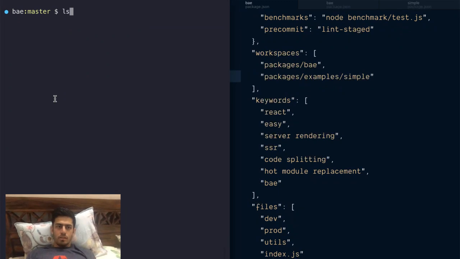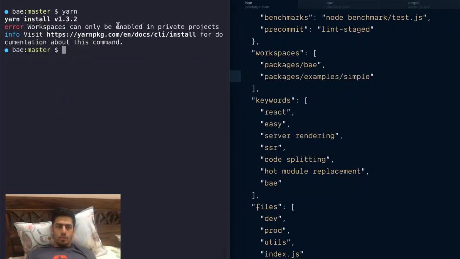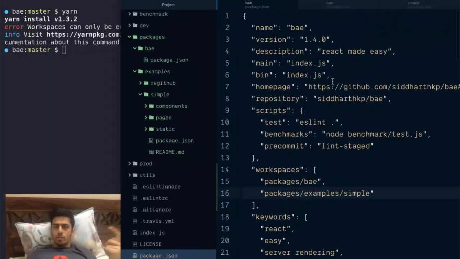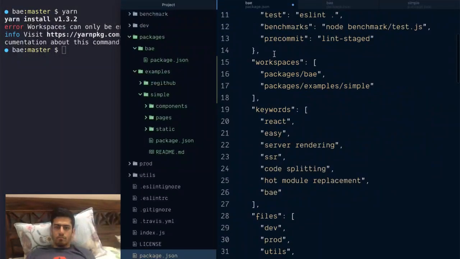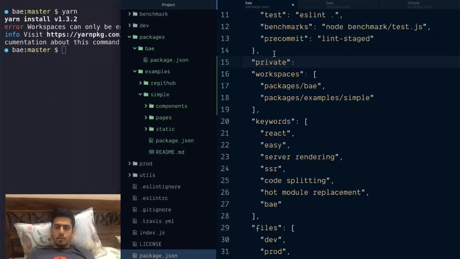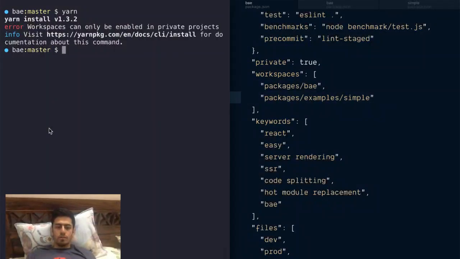So I can actually now in my root say yarn again, and it should link it. Okay, yarn workspaces can only be enabled in private projects, right? So this means that this main project, the root level, should be private. It's because the root project is more like just a way of keeping all the things together. You wouldn't really want to publish this to npm, so you can make it private by just saying private is true, and then you can of course publish any of these packages on your own.